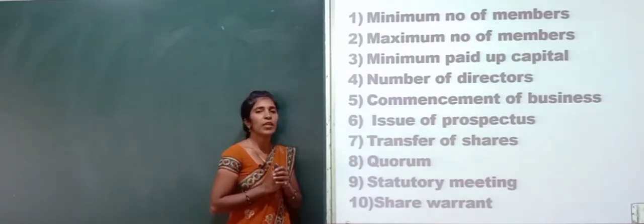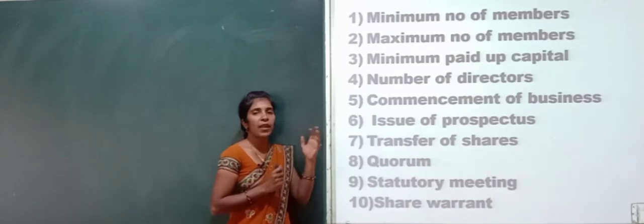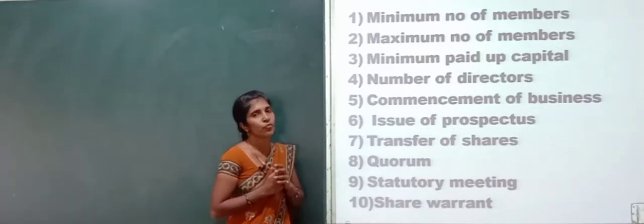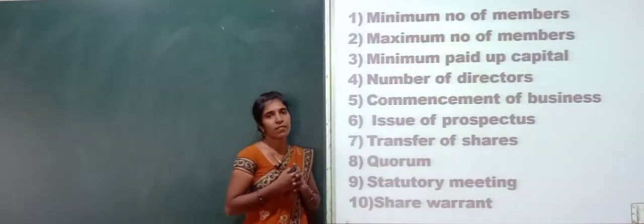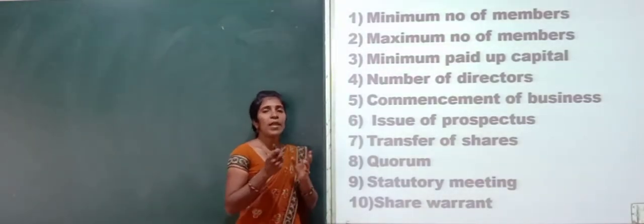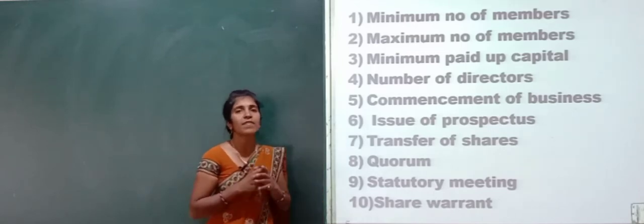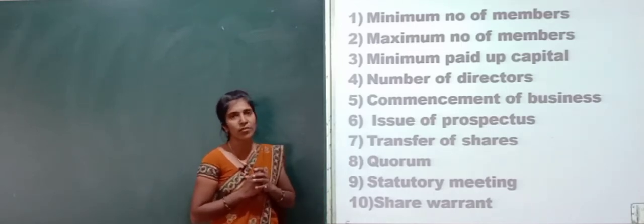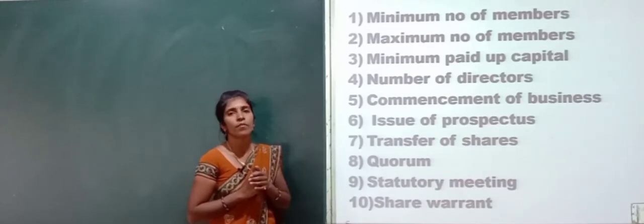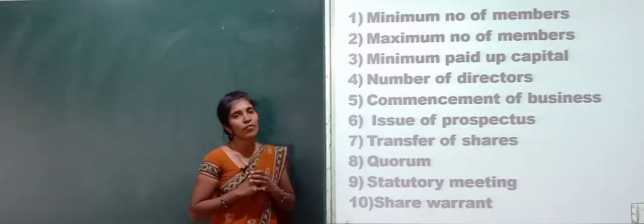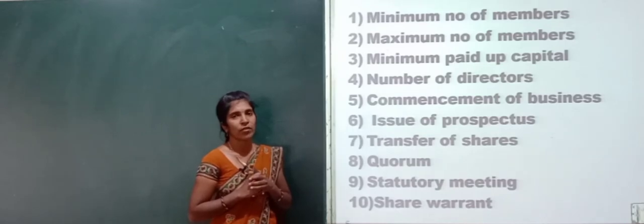Under a private company, the number of directors will be 2. And next one is commencement of business. A public company cannot start its business immediately after incorporation. A private company can start its business immediately after incorporation.